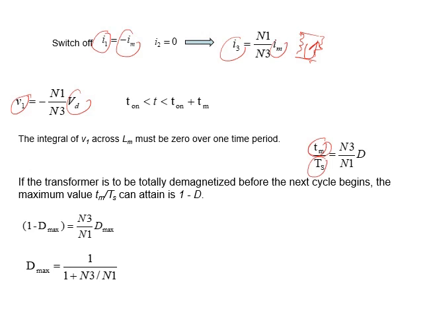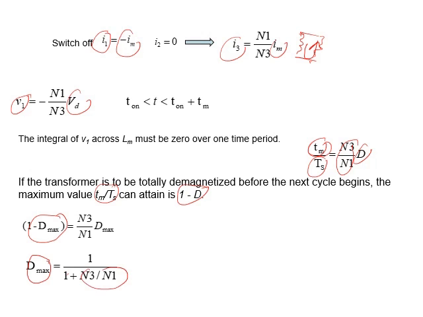Tm, the time for magnetizing, is N3 over N1 times D. And this could happen at D maximum. So if I substitute Tm over Ts by 1 minus D, as you can see here, and simplify, we find D maximum, the highest duty cycle, is 1 over 1 plus N3 over N1.